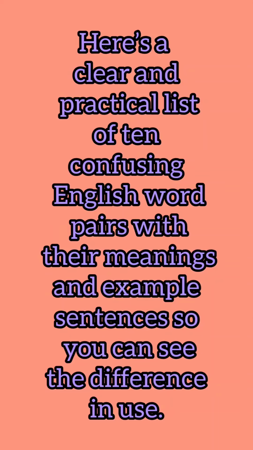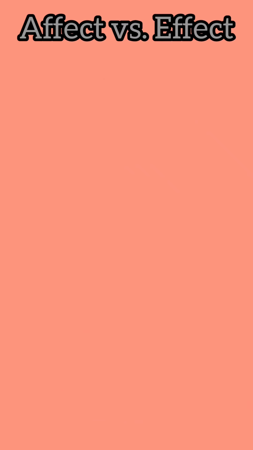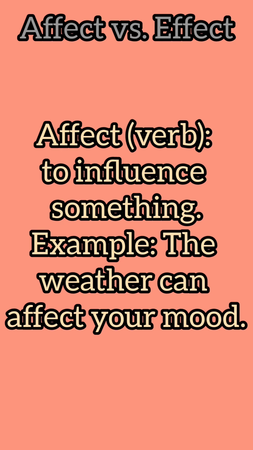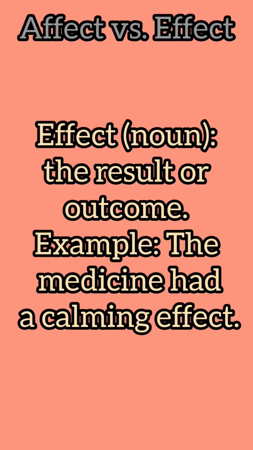Here is a clear and practical list of 10 confusing English word pairs with their meanings and example sentences so you can see the difference in use. First one is affect versus effect. Affect is a verb. It means to influence something. For example, the weather can affect your mood. Effect is a noun. Its meaning, the result or outcome. For example, the medicine had a calming effect.